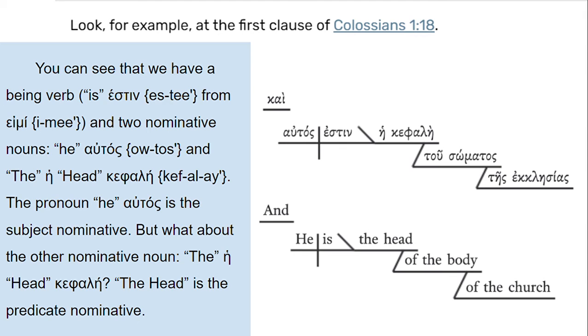If you flip to Colossians 1:18 and use an interlinear Bible, this is what you'll see. This structure here: and he is the head of the body, the church. You can see that we have a being verb, is, estin, from eimi, and two nominative nouns, he is autos and the head is kephale. The pronoun he, autos, is the subject nominative.